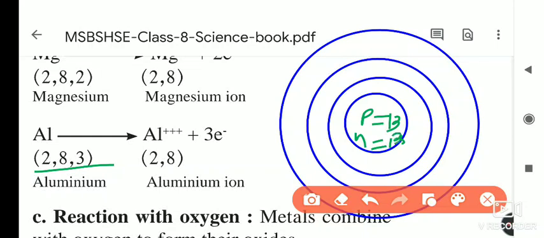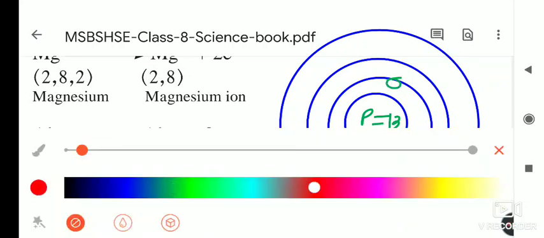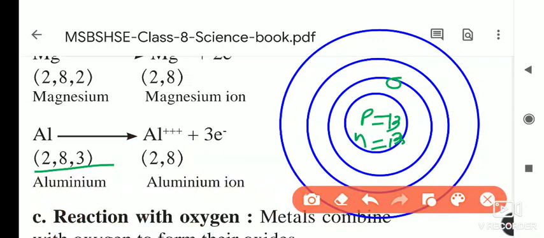This is the ion formation. How many electrons will enter the first orbit? 2 electrons will enter the first orbit, this is 1, that is 2. Now 8 will enter the second: 1 2 3 4, this one is 5 6 7 and the 8. Now 3 remain.